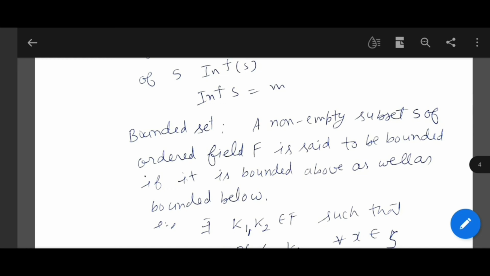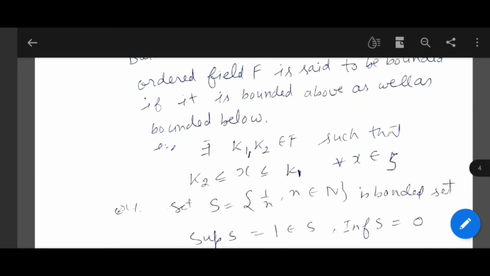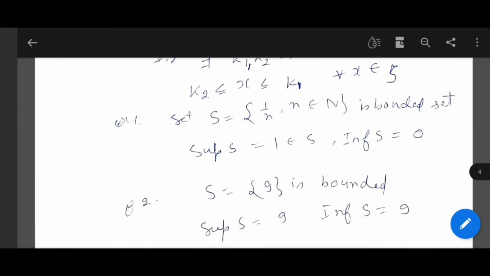That is, there exist k1 and k2 belongs to F such that k2 is less than or equal to x is less than or equal to k1 for every x belongs to S. If we take some examples, let S equal to the set 1 by n, n belongs to N, set of natural numbers, is a bounded set and supremum of S equal to 1 and infimum of S equal to 0.